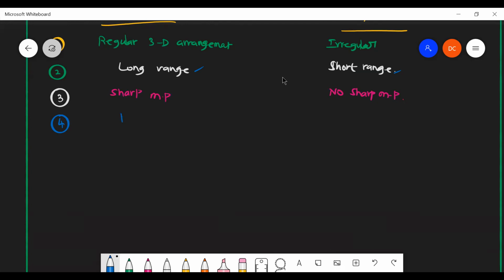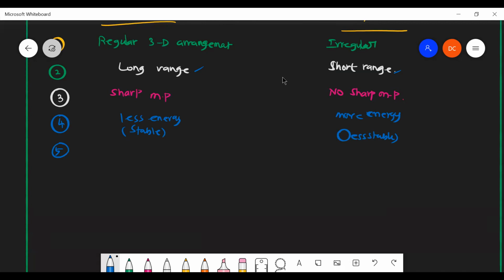Here, more energy is required, which means they are less stable. Less energy, more stable. So crystalline solids are generally stable.